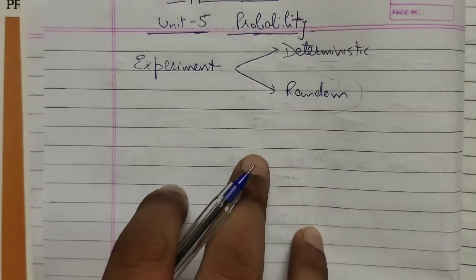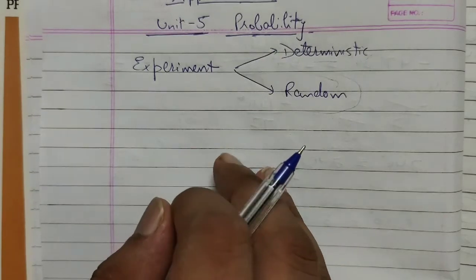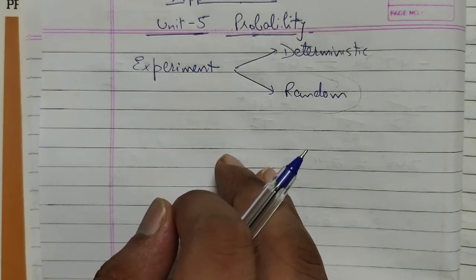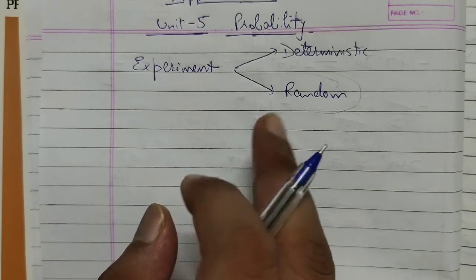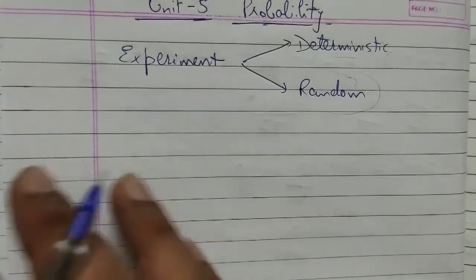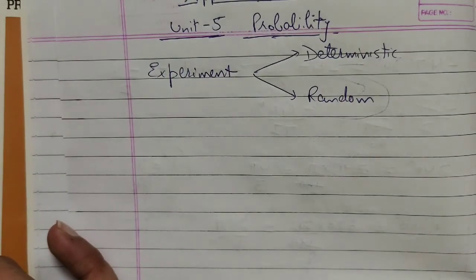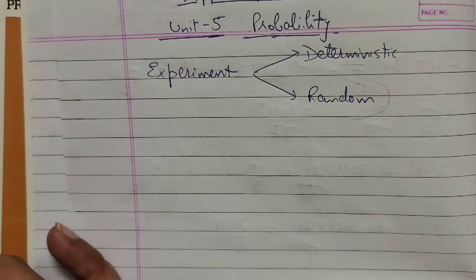So in fact, a random event has the following two features. All possible outcomes of the experiment are known in advance always. Second, the exact outcome of any trial of the experiment is unpredictable and cannot be forecast with certainty.